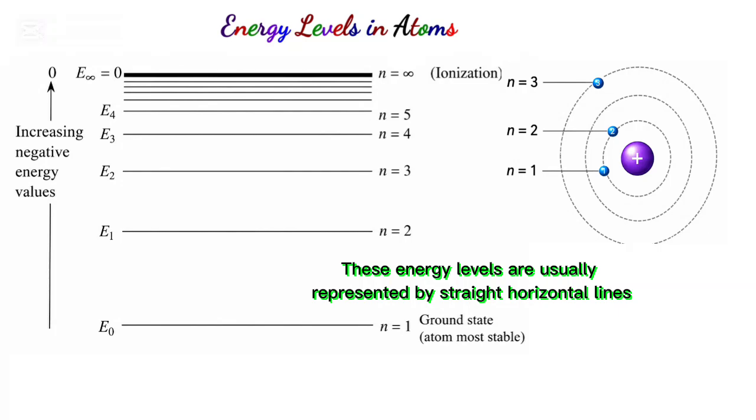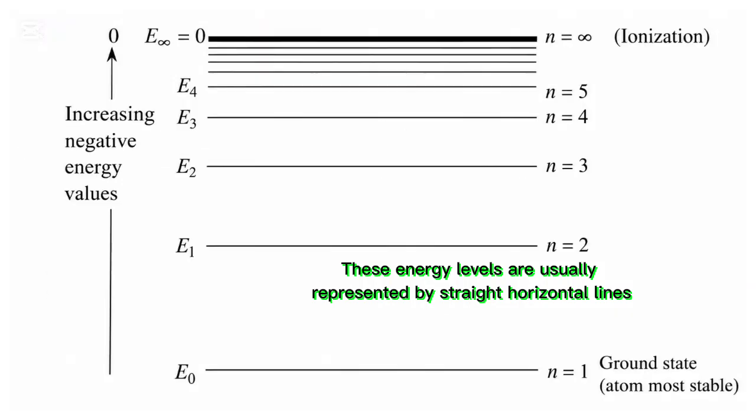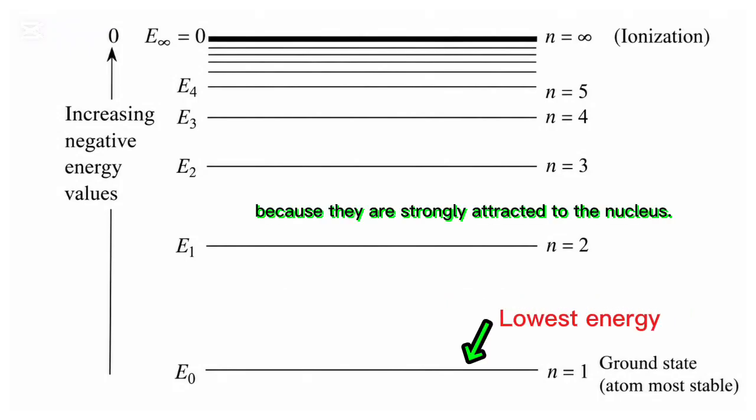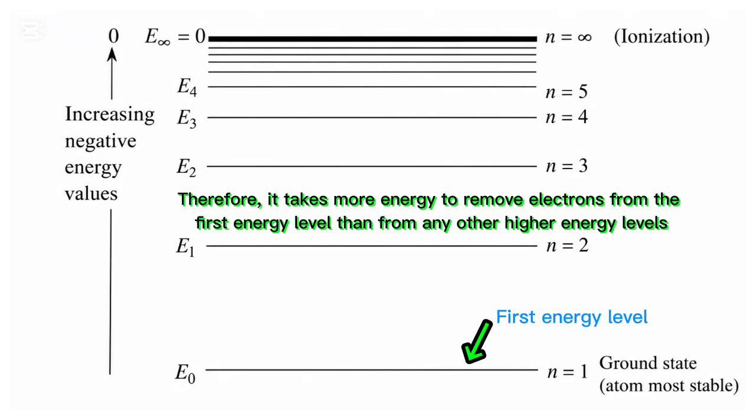These energy levels are usually represented by straight horizontal lines. Electrons in the orbit closest to the nucleus have the lowest energy because they are strongly attracted to the nucleus. Therefore, it takes more energy to remove electrons from the first energy level than from any other higher energy level.